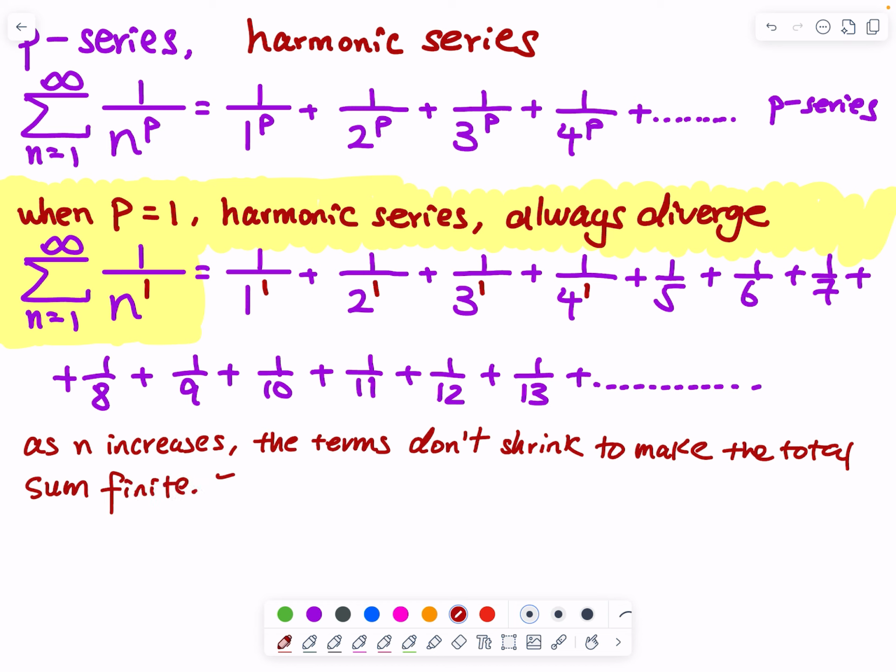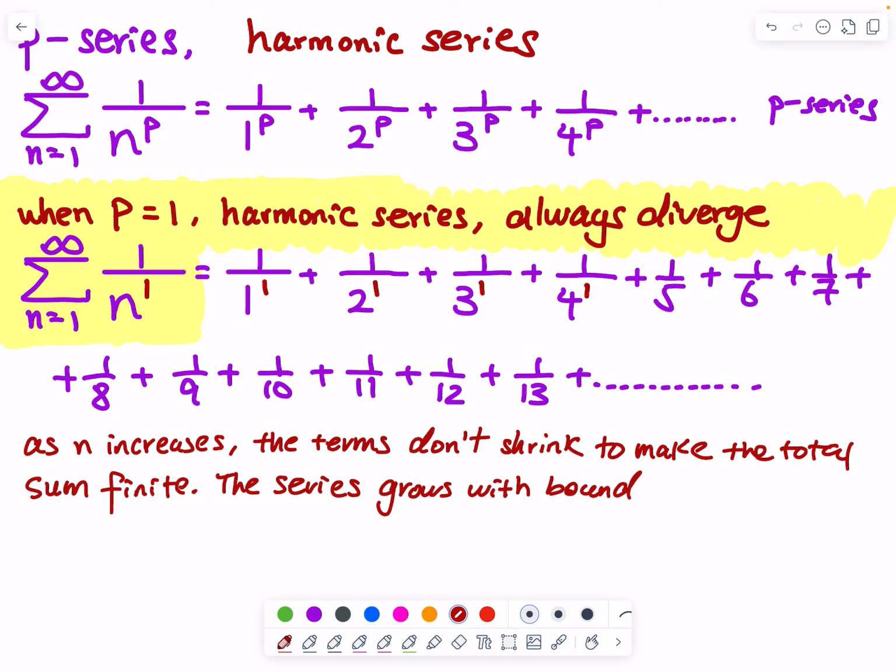The series grows without bound. The bound refers to upper bound, lower bound. Without bound. Because if a series converges, as you add more and more terms to it, the sum approaches a certain value. That's why we take the limit as n approaches infinity.